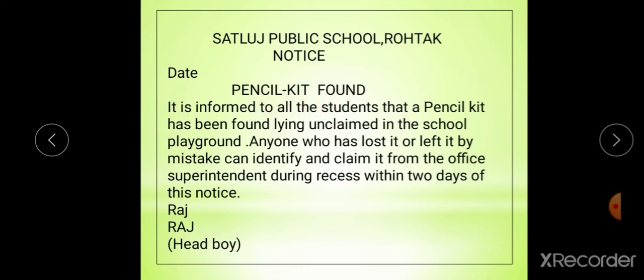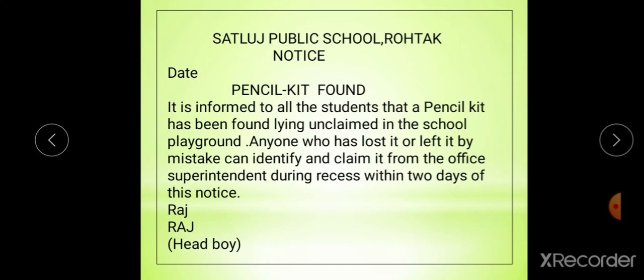Now, what is it, students? A suitable heading for the notice. A suitable heading should be there. It should also be in capital letters. Remember, students, the name of the institution, then the word notice and the heading should be in capital letters. Then, students, now come on to the body, or we can say the content.